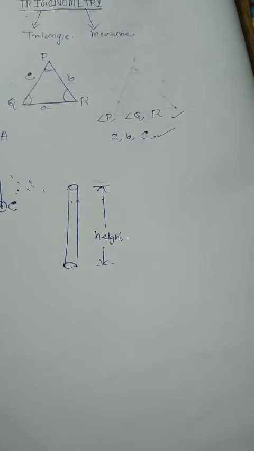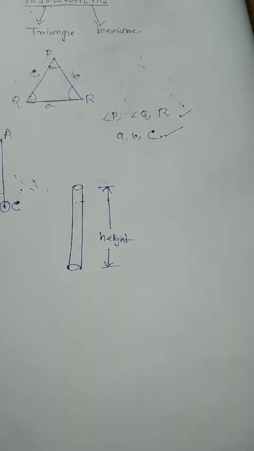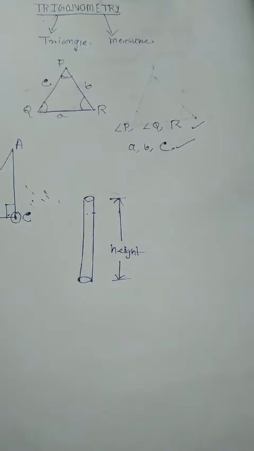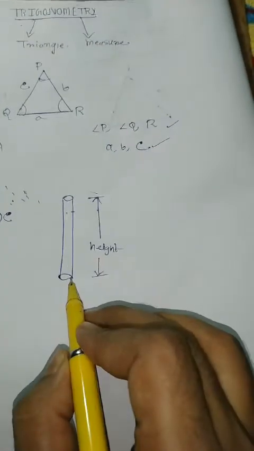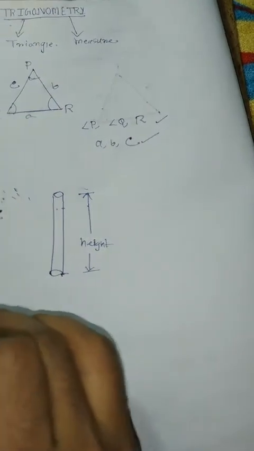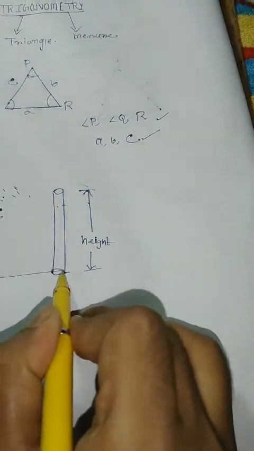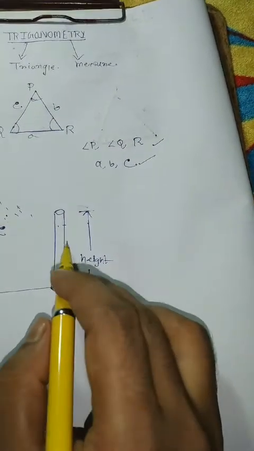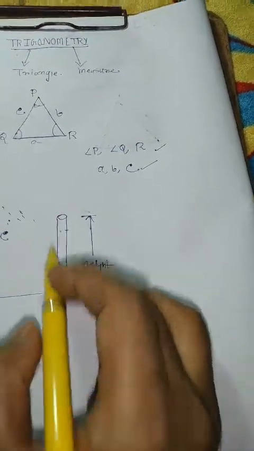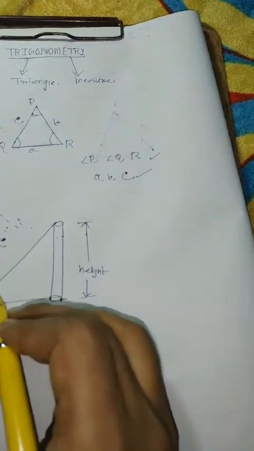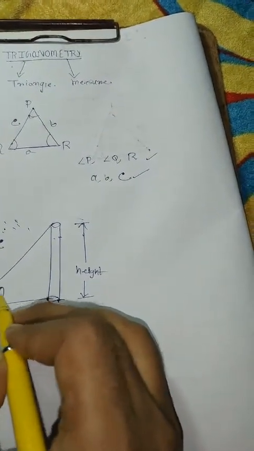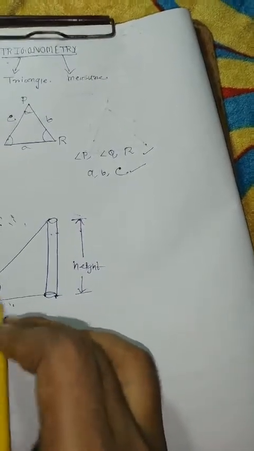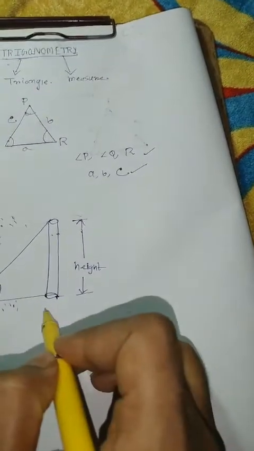One way is to make an approximate guess, but a better way to find the height is by using trigonometry. Let's assume this distance is known, and we can find the approximate measure of this angle, which is theta. With these two pieces of information, Rohan can find the height of this pole.